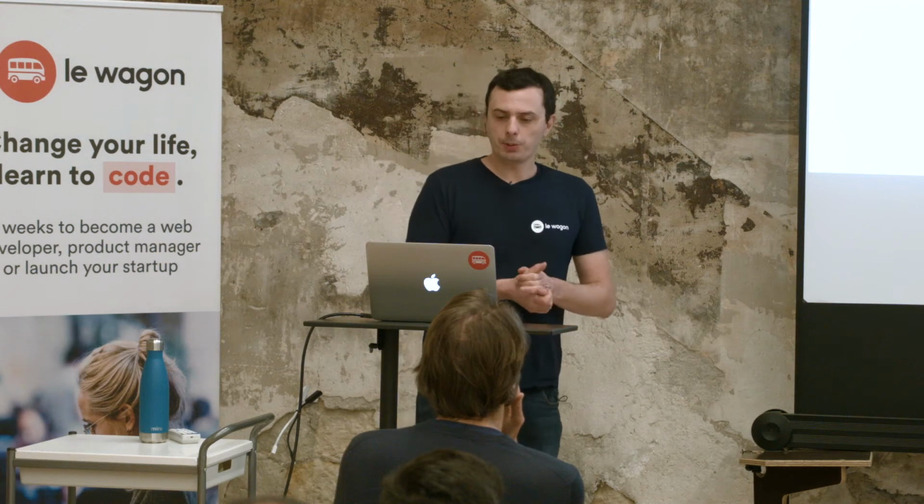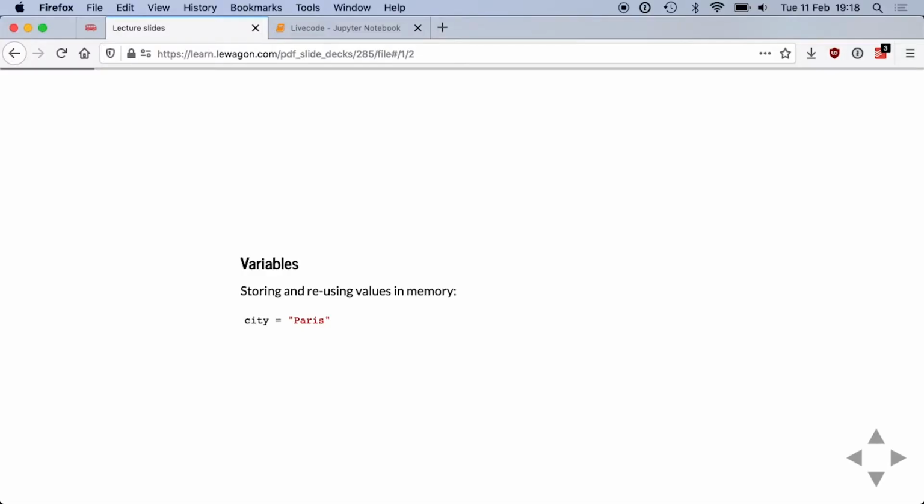Once you know those three types, basically we're going to talk about variables. Variables are a tool in a programming language to store a piece of information. So here, I wrote a simple line of Python where I create a variable named city. You can think of it as a box inside my computer on which I write the name, the label city, and in which I'm going to put some information. And the information I put is actually the string Paris.